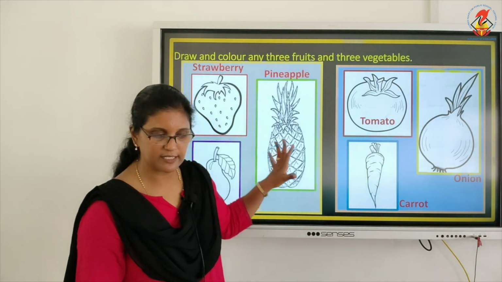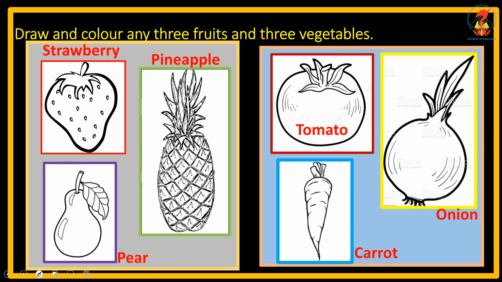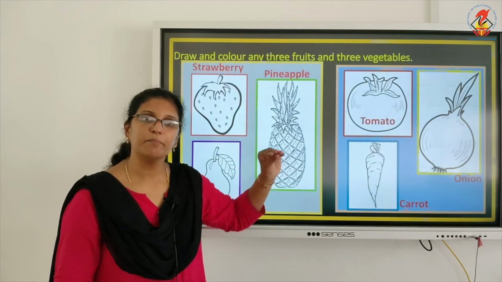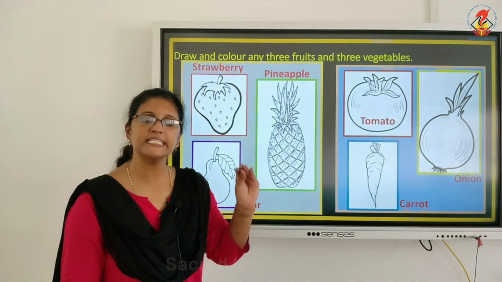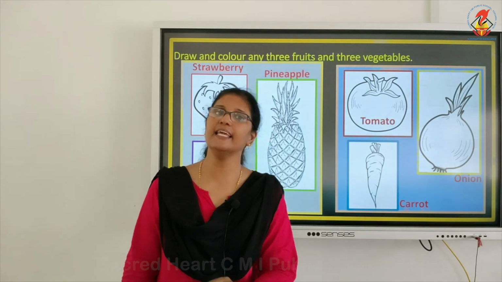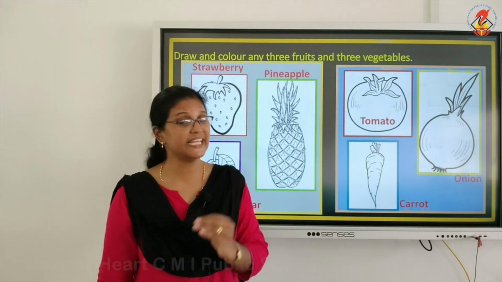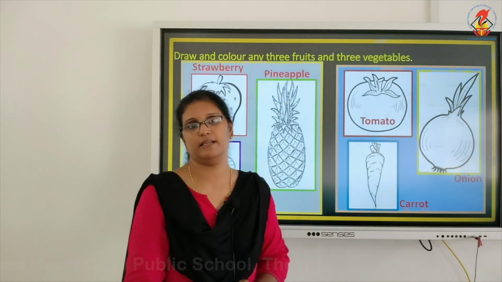In the first box, you can draw the fruits. And in the box which is below, you can draw the veggies. I pasted some vegetables and fruits, but you can draw and color any three vegetables and any three fruits which you like.